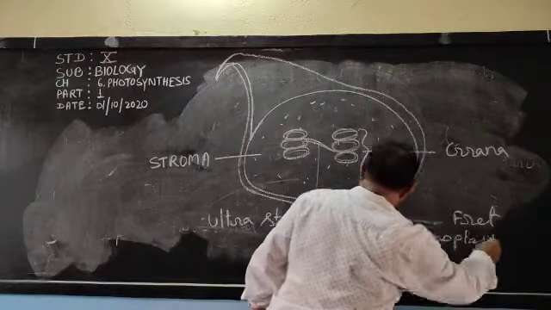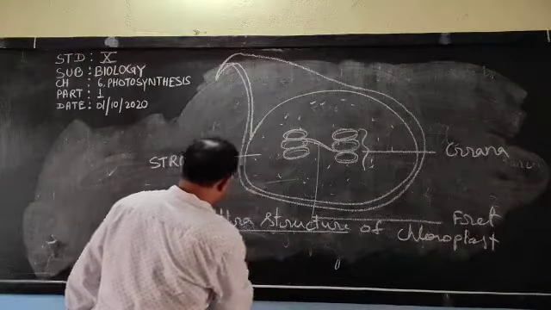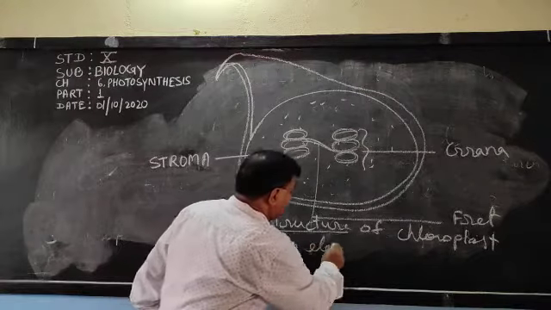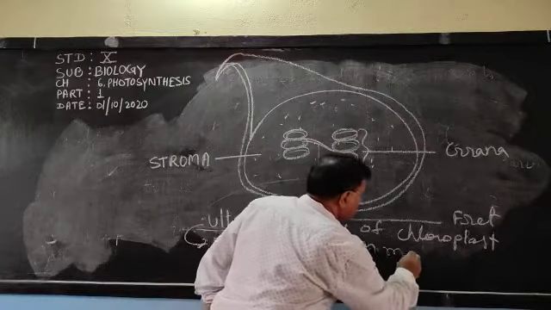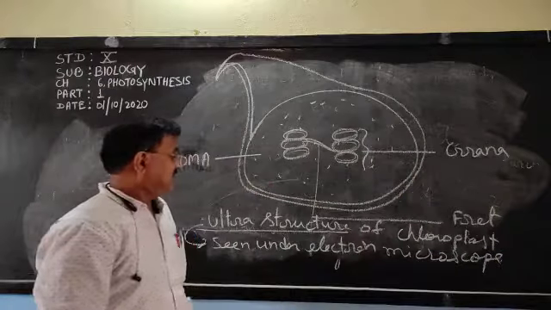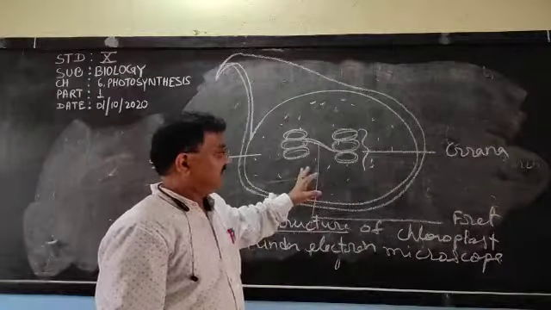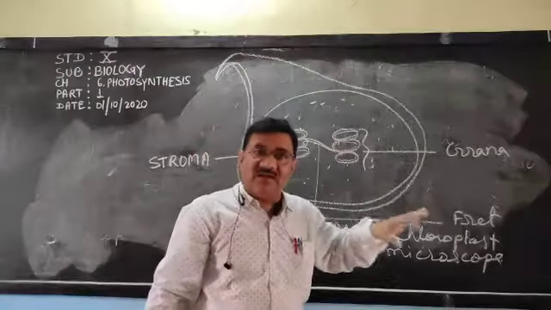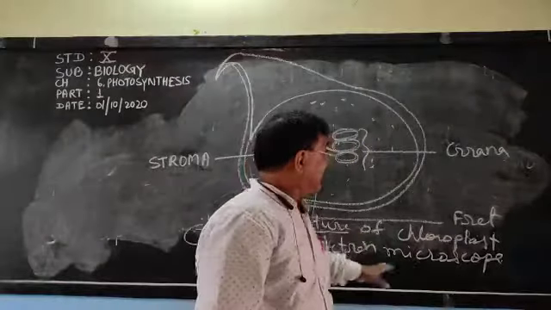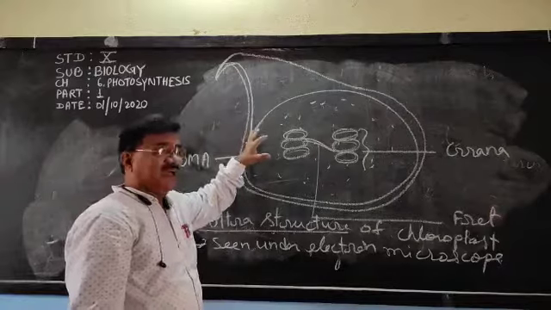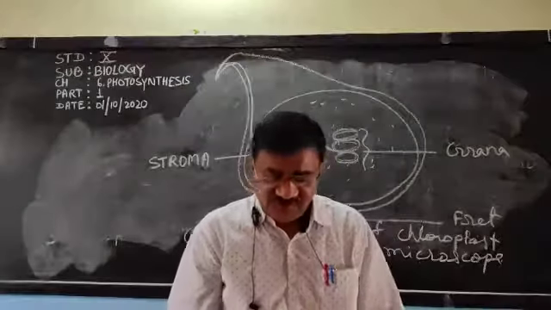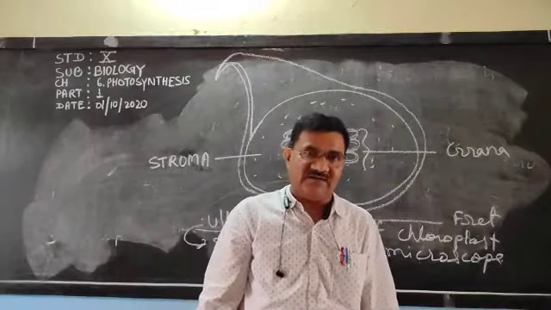And what do you mean by ultrastructure? Ultrastructure means seen under an electron microscope, not by a simple microscope. If you observe by electron microscope, it will be visible this way, and then that structure is called ultrastructure. So it is the ultrastructure diagram of a chloroplast. So dear children, today up to this much. In the next video, we will discuss the rest of the part. Thank you very much.